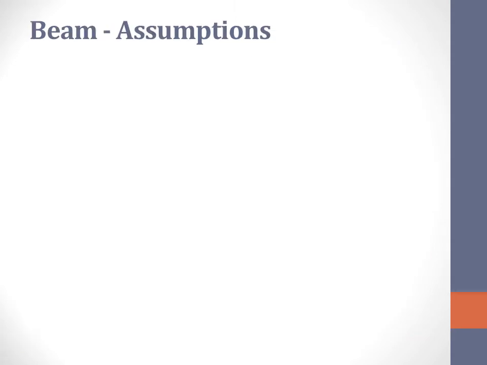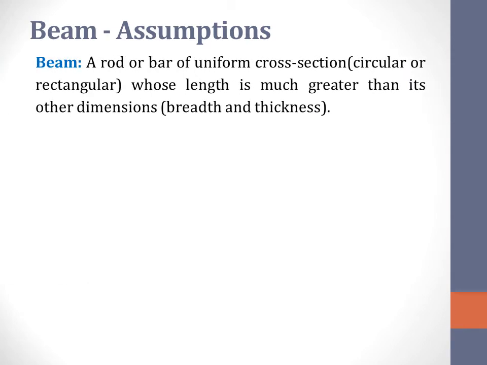First, let us see what is meant by a beam. A beam is a rod or bar of uniform cross section, circular or rectangular, but whose length is much greater than its other dimensions such as the breadth and thickness.